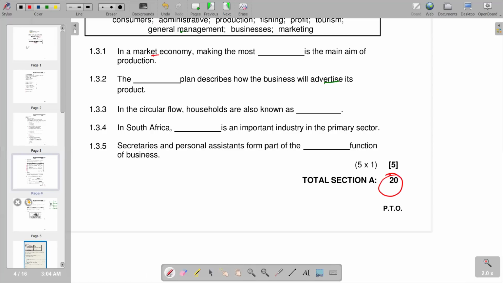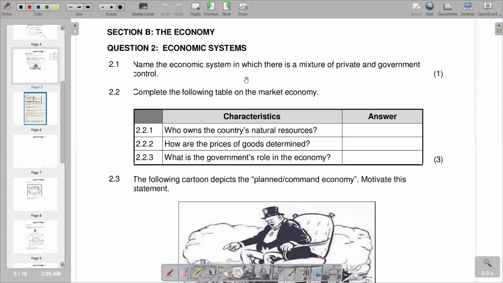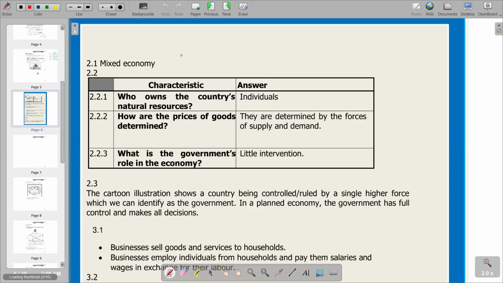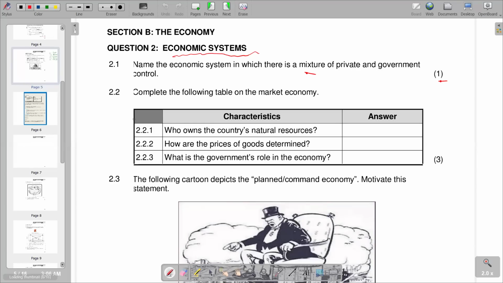So we go to our question two. We try to go to our question two, try to see the questions that we have. So on our question two, we are going to start. Our question is on economic systems. Very important, take notes. The economic sphere is a mixture of private and government control. And when it is government as well, obviously it becomes a mixed economy. So on our response part, we are saying it's a mixed economy.